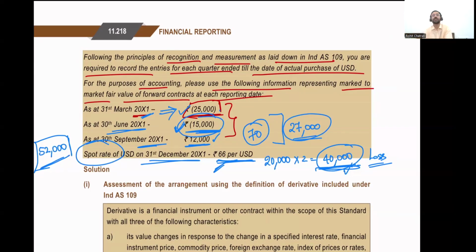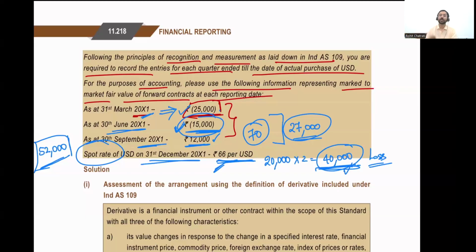I am supposed to record a liability of 40,000, because over here I have a contract to purchase US dollars under unfavorable conditions. Unfavorable condition is basically to the tune of 40,000. I'm purchasing a dollar at 68, but its value is only 66. Therefore, that is the unfavorable condition for me, and I have to record a derivative financial liability of 40,000.